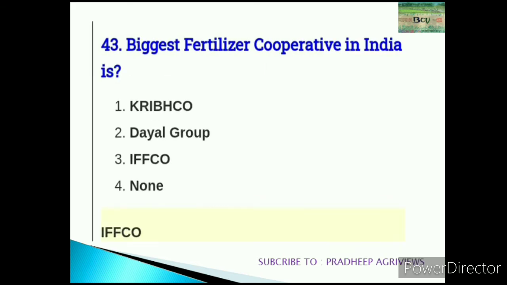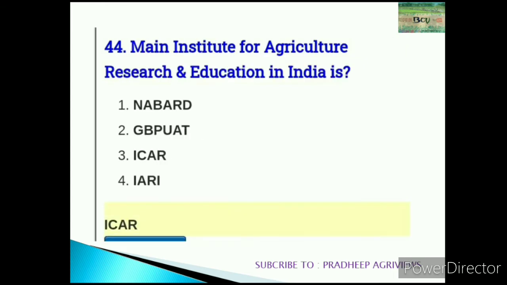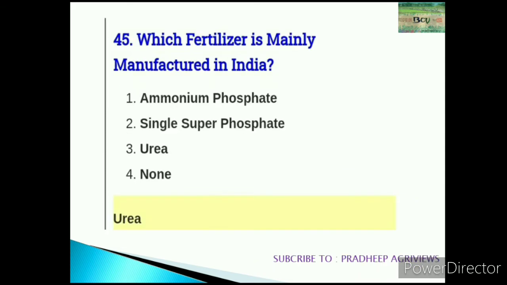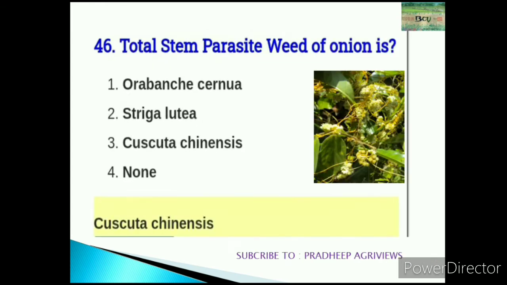43. The biggest fertilizer cooperative in India is IFFCO, Indian Farmers Fertiliser Cooperative Limited. So we can expect this question also. 44. The main institution for agriculture research and education in India is definitely ICAR, Indian Council of Agricultural Research. 45. Which fertilizer is mainly manufactured in India? It's urea.